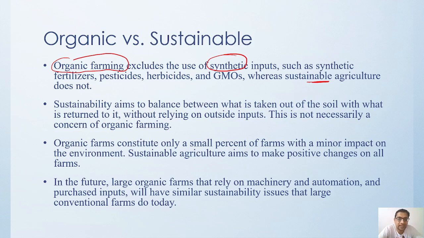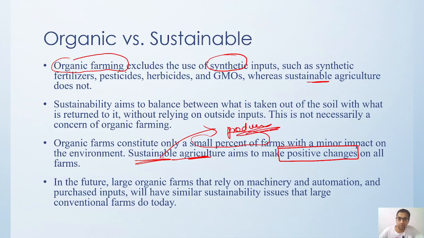Okay, sustainability means you can use resources, things, but maintain it in a sustainable way. Organic is a way of doing agriculture, right? So organic farms are only a small percentage of farms, and we have very little impact on the environment, right? And sustainable agriculture makes to have a positive impact, because we wanted to enhance the sustainable agriculture. At the same time, we have to increase the productivity also.